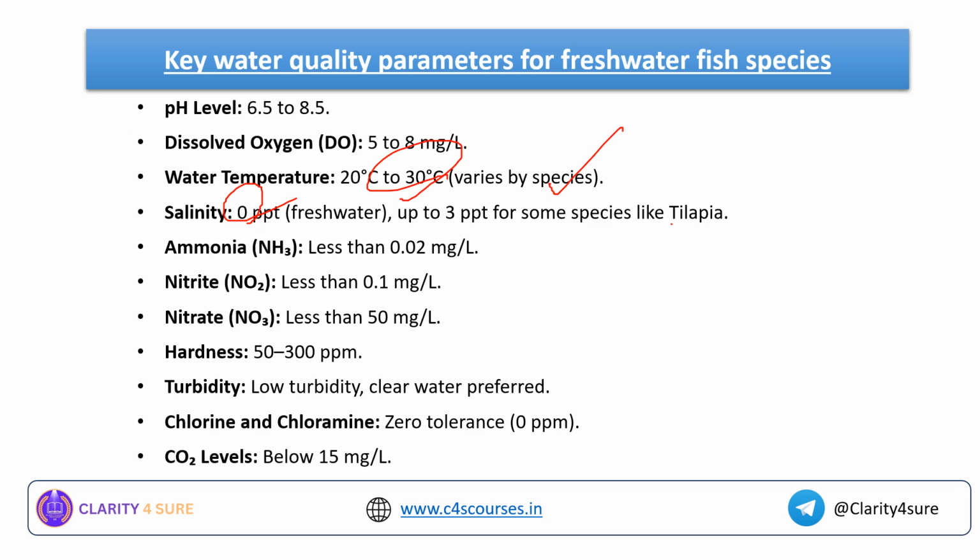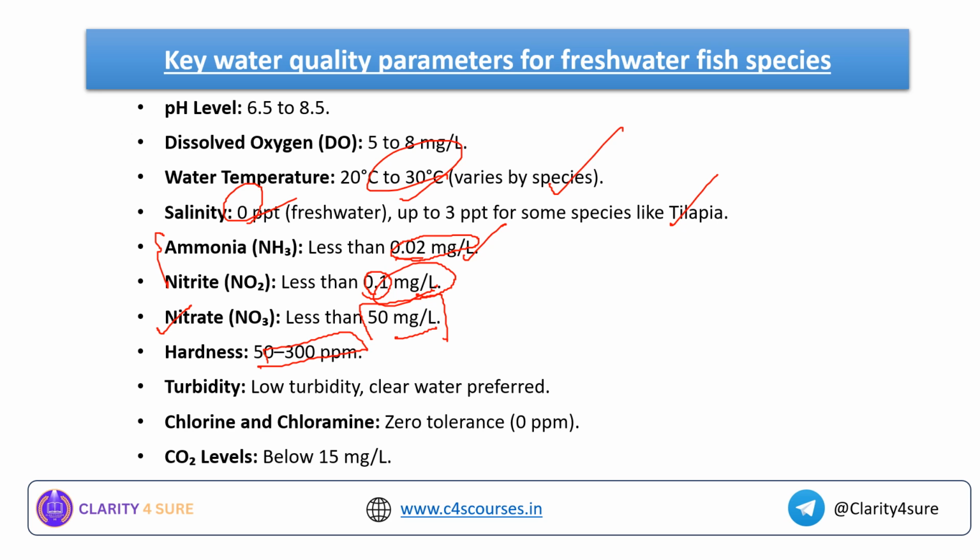Okay, now coming to the ammonia content. Ammonia in the water should be less than 0.02 milligram per liter. What should be the nitrite? It should be less than 0.1 milligram per liter. What should be the nitrate level? It should be less than 50 milligram per liter. Hardness of the water, 50 to 300 ppm. What should be the turbidity?